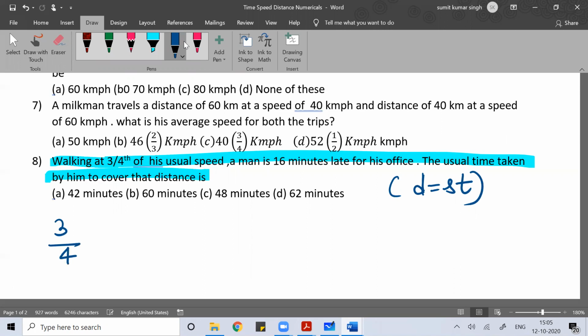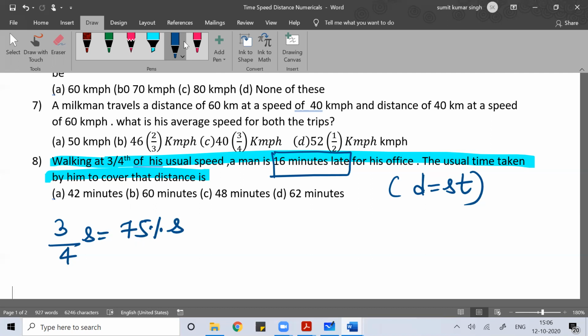3 by 4th of your speed means you are moving at 75% of your original speed. Maybe you are not keeping well, that's why you are moving slow. 3 by 4th means 75%. Because you are moving slow, you reached your office 16 minutes late.